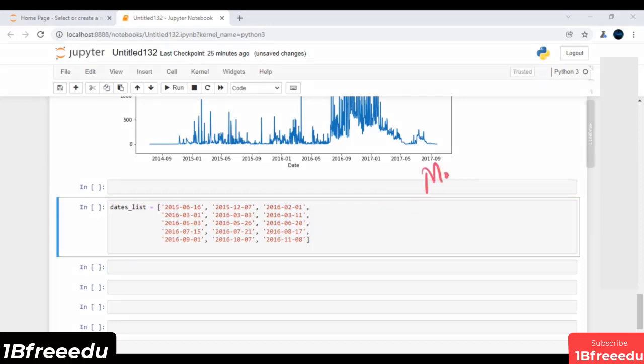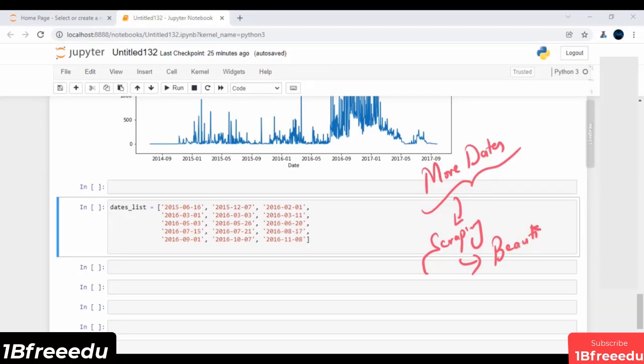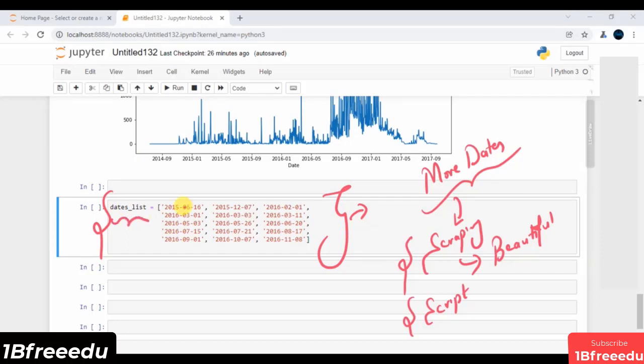If we have a larger number of dates, in such scenarios I have to perform web scraping, where I can think of using Beautiful Soup, which is an amazing library for web scraping. Or we can also write a script to extract the important dates. But as we do not have huge data, I can store this data in a list called dates_list.